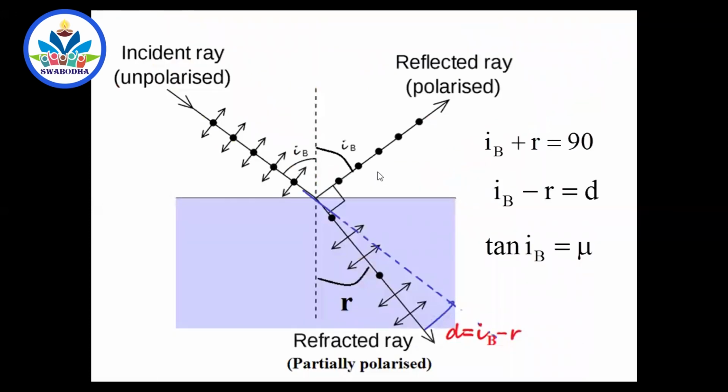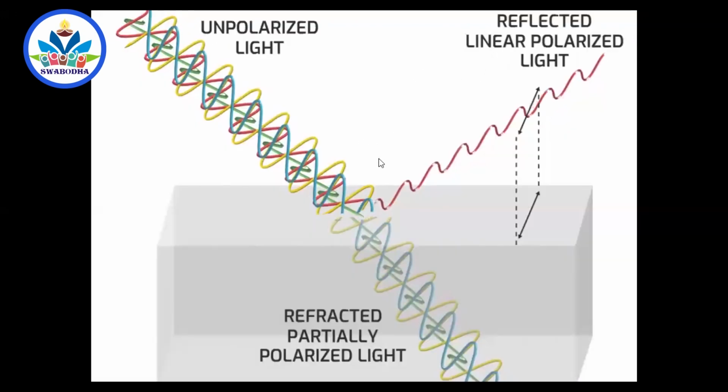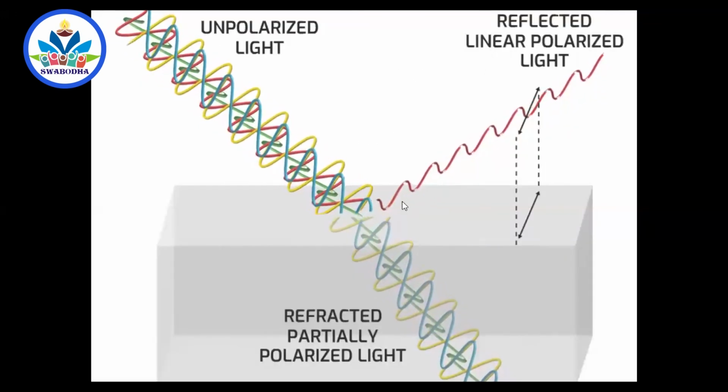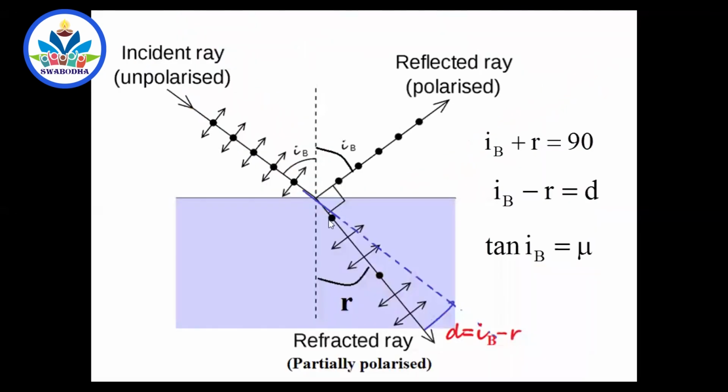And you know this. This diagram is very important, and you must draw this very properly. And you have been given notes, you have it. So this is the incident ray and this is the reflected ray. And this is Brewster's angle. At the Brewster's angle, reflected light and refracted light are perpendicular, and the reflected light is completely polarized. You see dots because vibrations are perpendicular to the plane. You can get the feeling that it is perpendicular. There may be vibrations perpendicular to the plane, but along the plane, most of the vibrations are present. This is partially polarized, but at this angle, of course, this is maximum polarized.